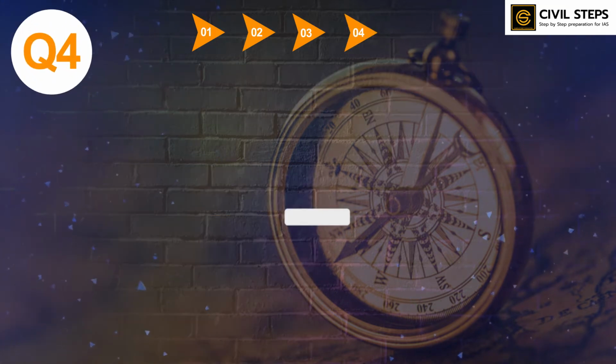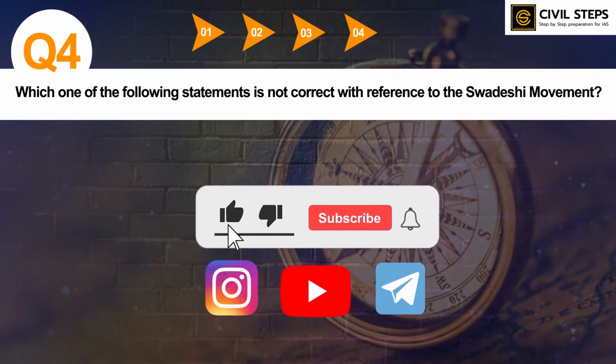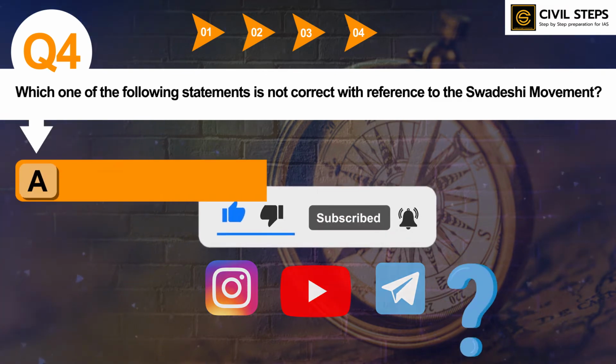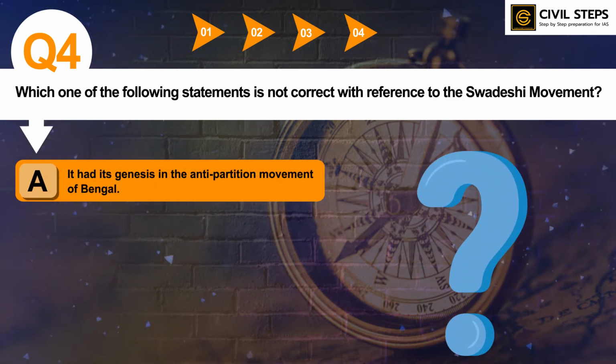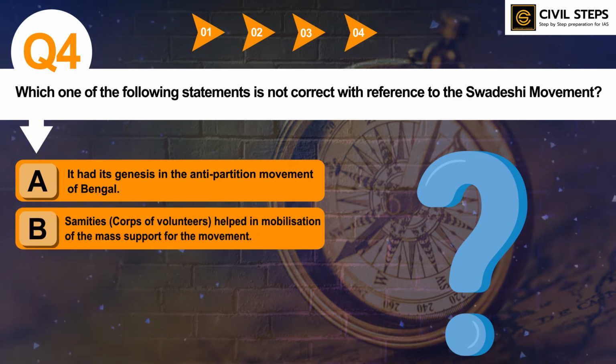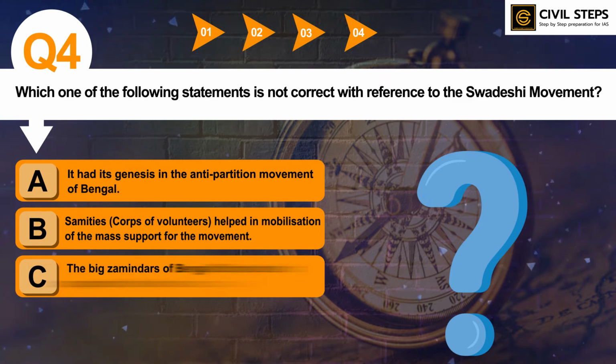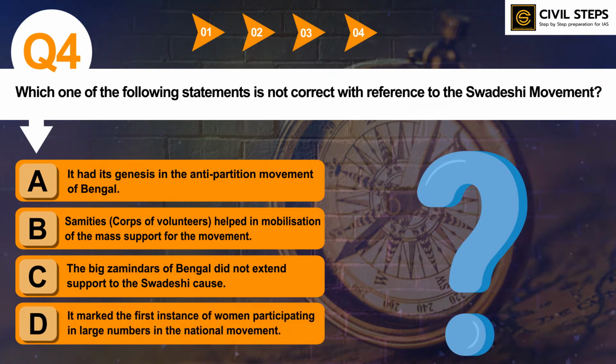So here is question number 4. Which one of the following statements is not correct with reference to the Swadeshi movement? Option A, it had its genesis in the anti-partition movement of Bengal. Second, Samitis or corps of volunteers helped in mobilization of the mass support for the movement. Third, the big zamindars of Bengal did not extend support to the Swadeshi cause. Fourth, it marked the first instance of women participating in large numbers in the national movement.